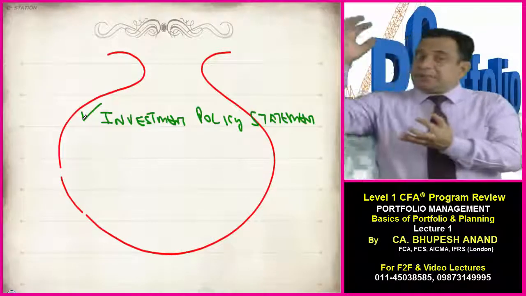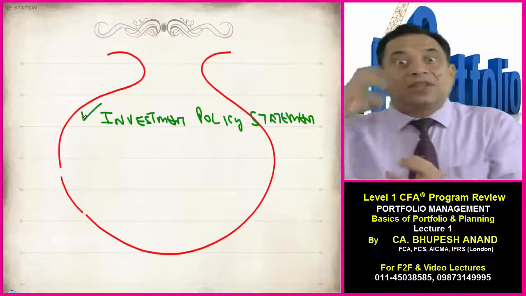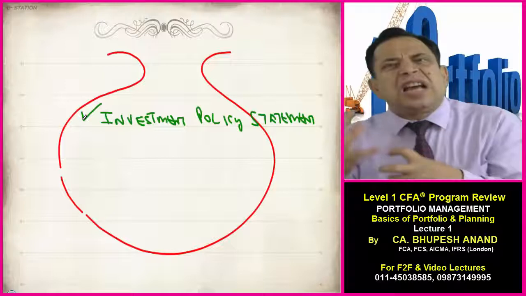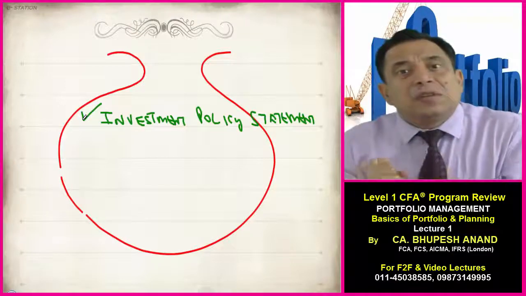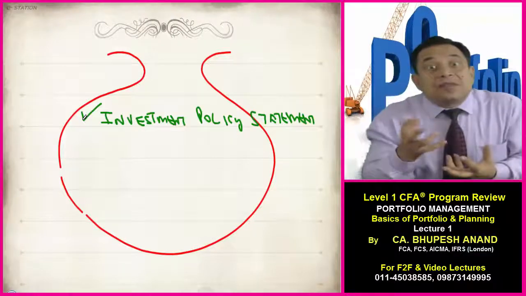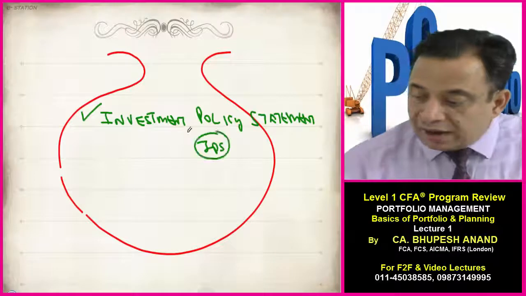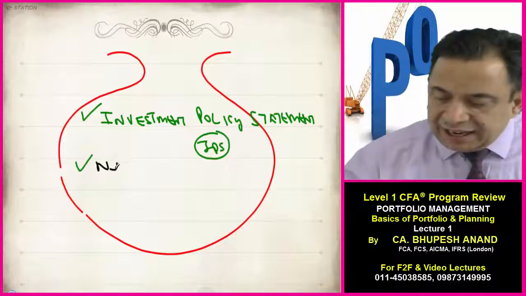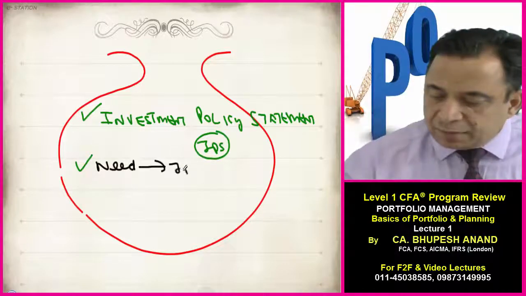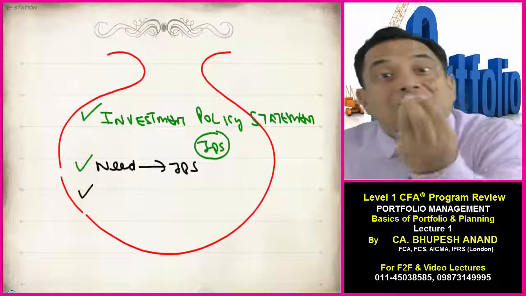So the same concepts we will use here in portfolio management and portfolio construction. What is the meaning of investment policy statement? Why do we prepare it? What are the components of an investment policy statement? Why is there a need to prepare one? What do I mean by the risk and return objectives of an investor?